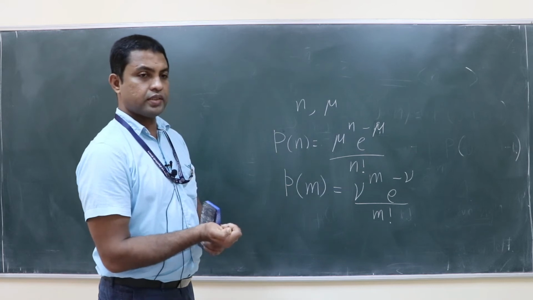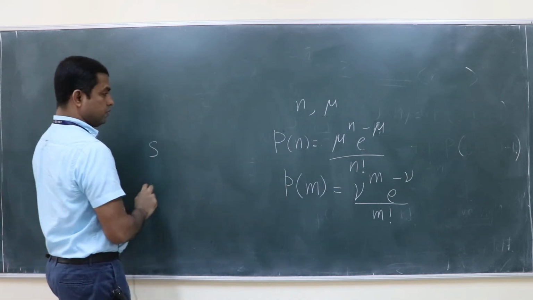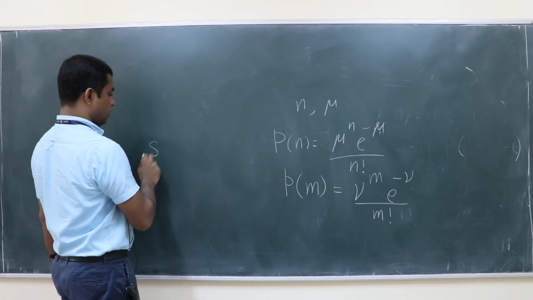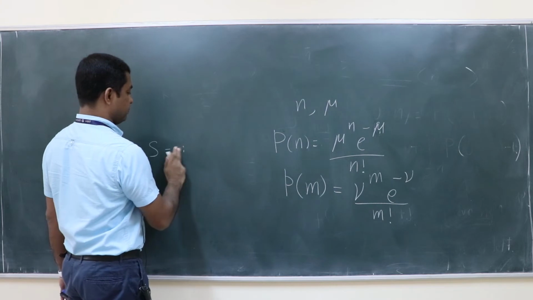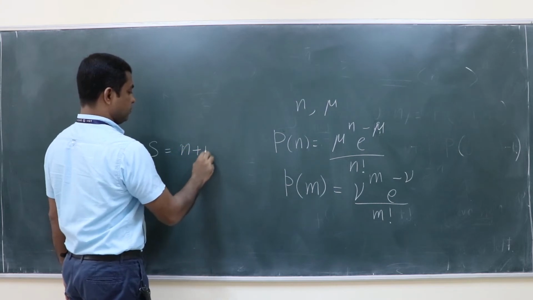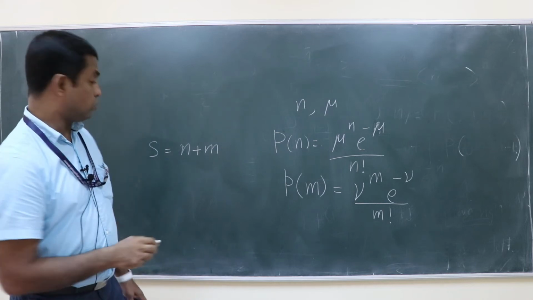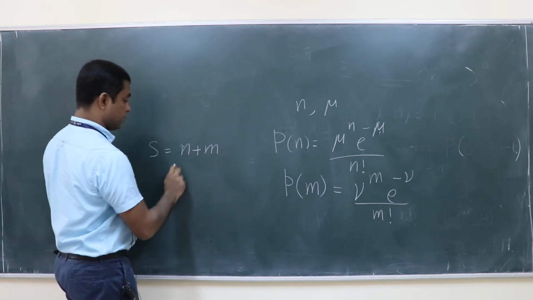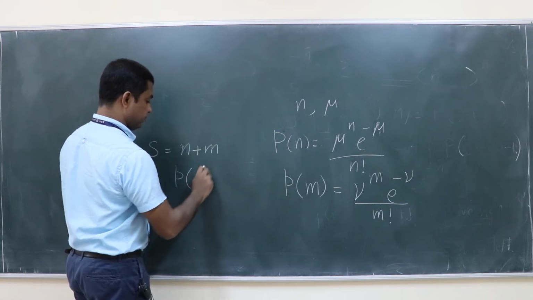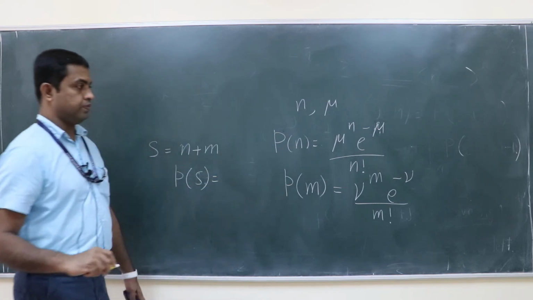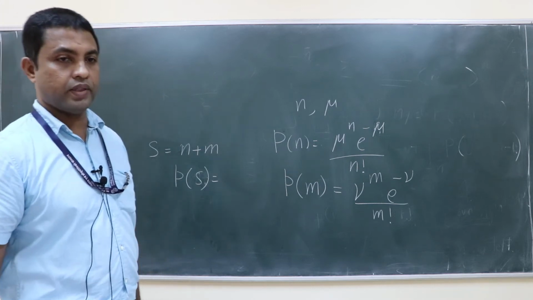So the question is, what is the probability to have the random variable s which is equal to n plus m? What is P of s, where s is equal to n plus m? They are independent events.